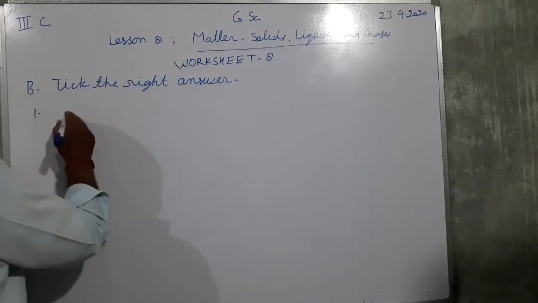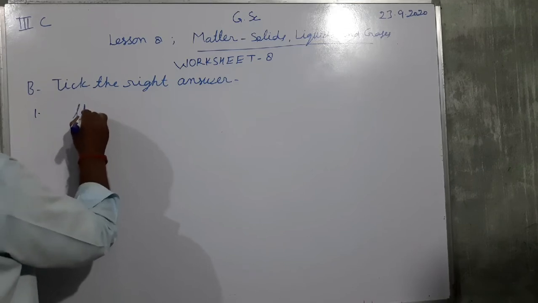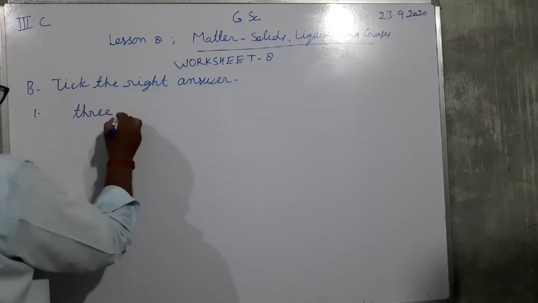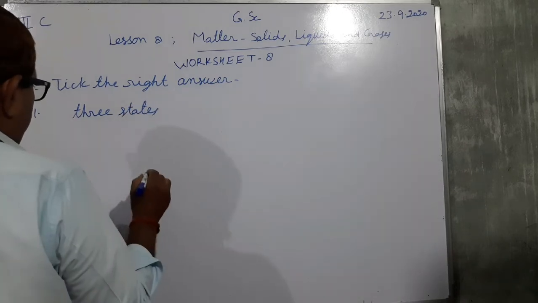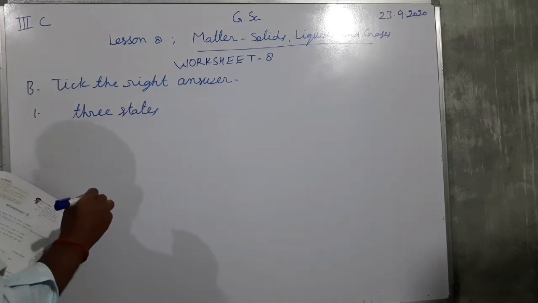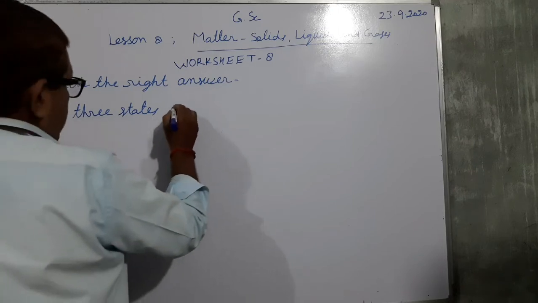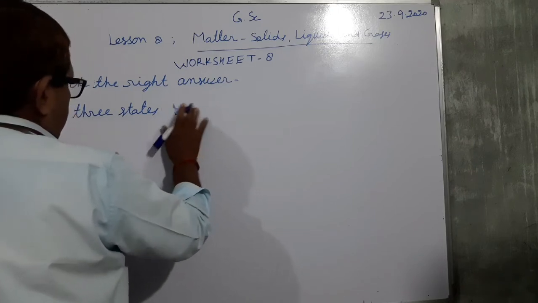So the first statement, having the three states, is correct.